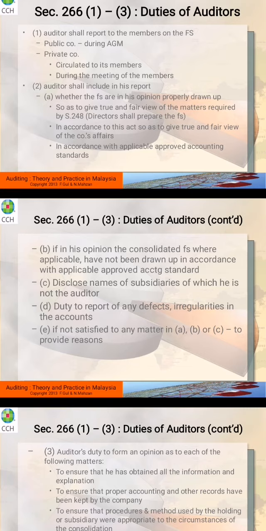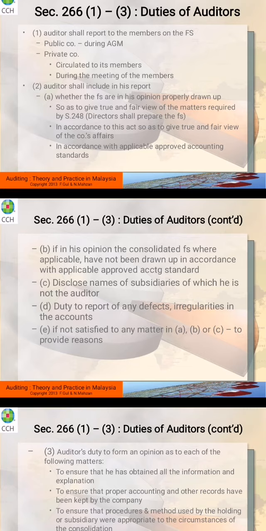If you are auditing a consolidated account, you also have to come up with this report. You also have to disclose the names of the subsidiaries. For example, if you are the auditor of the holdings, you also have to name the subsidiary companies even though you are not the auditor.